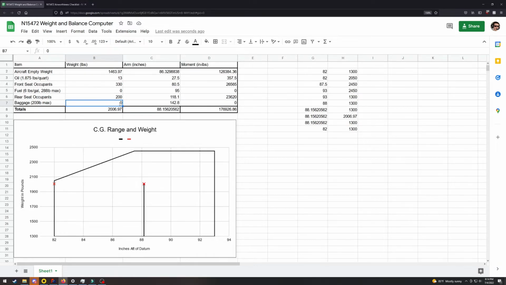Then baggage, I normally factor in at least 10 pounds for the box that has oil and a few other supplies for the airplane, as well as the covers that are kept in the baggage compartment. But if we were bringing a bag, we'd go ahead and maybe say 20 pounds. So 10-pound bag and then 10 pounds worth of covers and other things. And then it multiplies that for us. It does all the math, so it's totaling up this column, totaling up this column, and then this one here is just doing the division for us. And then it handily plots it on the envelope. And you can see we are within limits with 0 fuel.